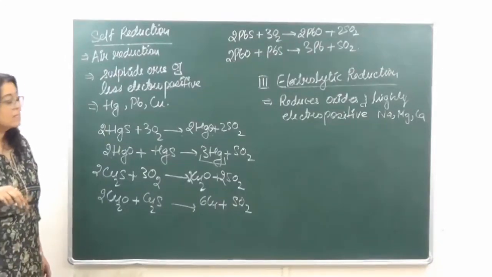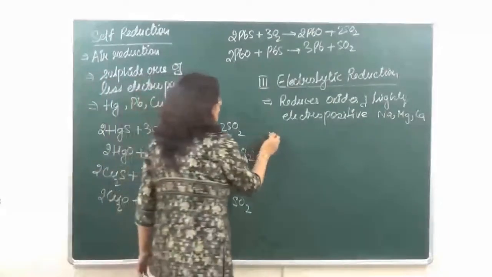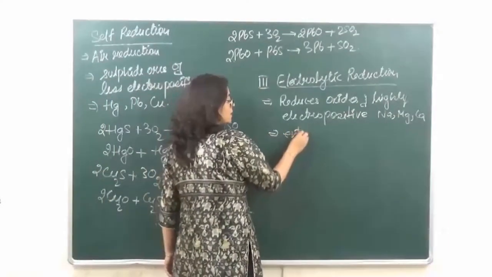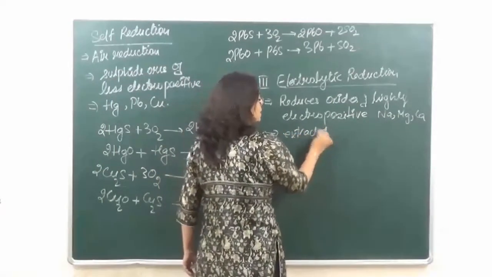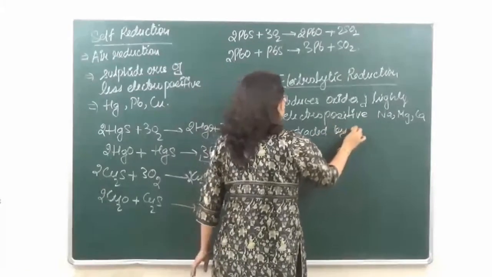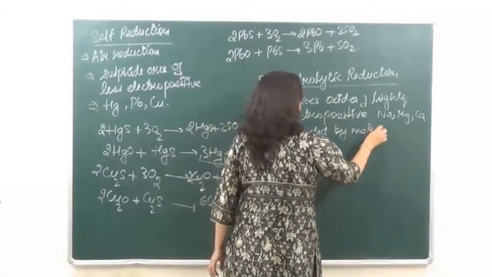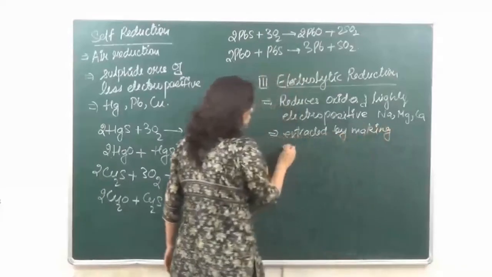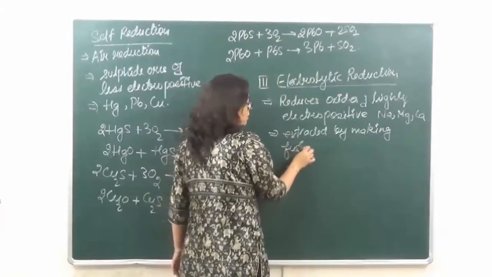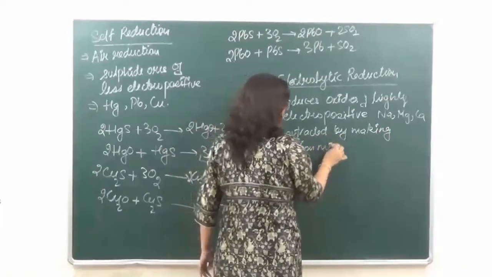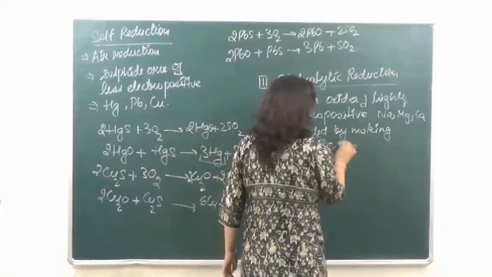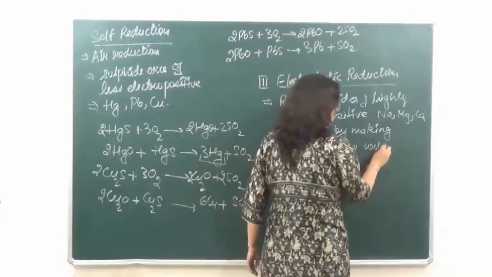Now these metals, they are extracted by reacting or by making fusion mixtures with certain salts.